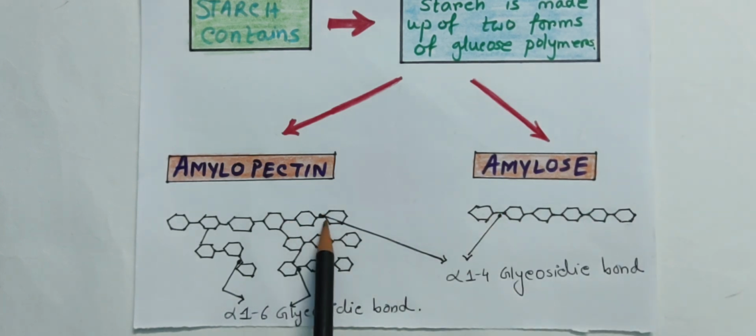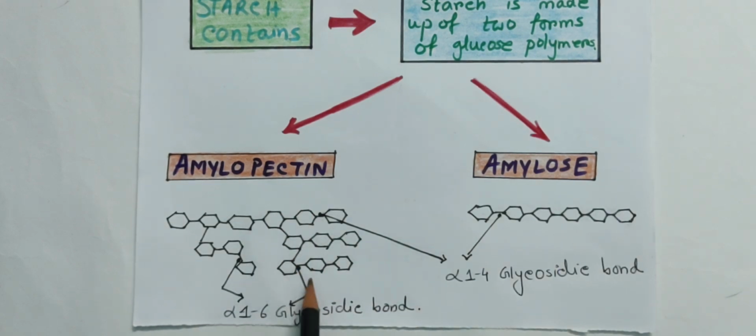But in the case of amylopectin, along with the linear chain there are branch structures, and for the branch structure another bond is responsible, that is the alpha 1,6 glycosidic bond. So for the branch structure, which bond is responsible? The alpha 1,6 glycosidic bond, along with the linear structure.